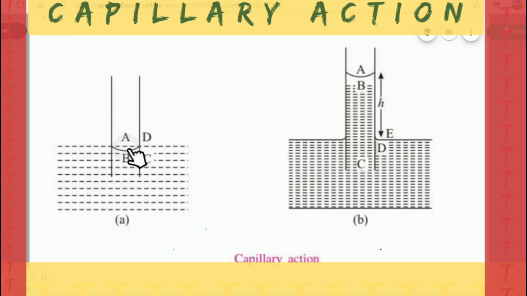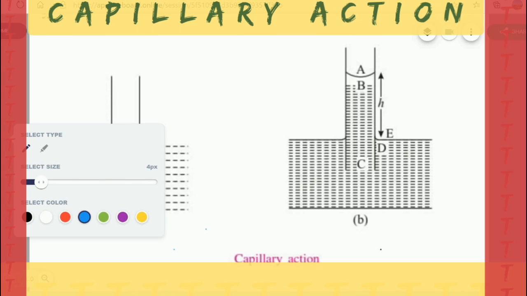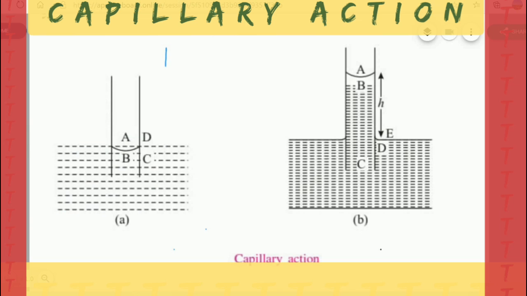That means at point A the pressure is more. How much is the pressure difference here? The pressure difference PA minus PB is equal to 2T by R. R is the radius of the meniscus, T is the surface tension, PA means pressure at point A and PB means pressure at point B.